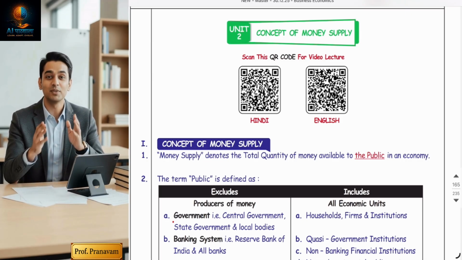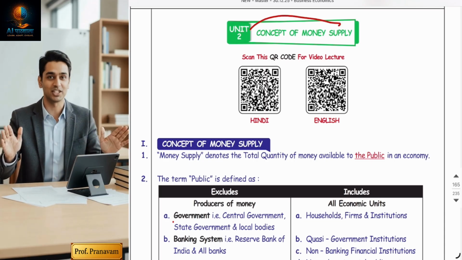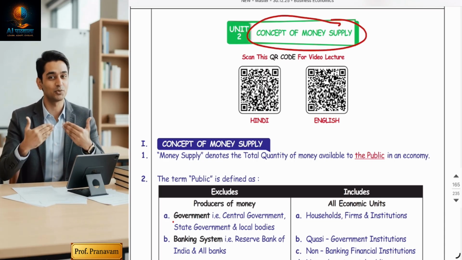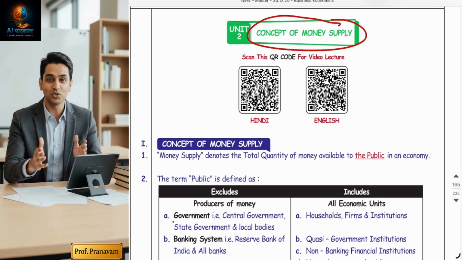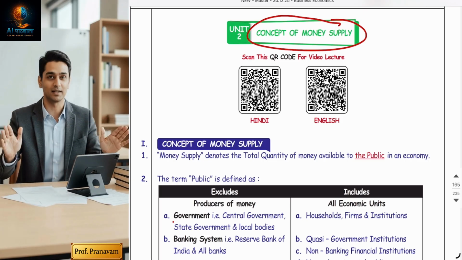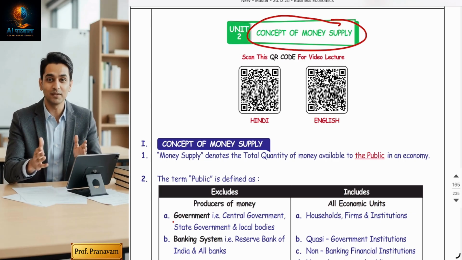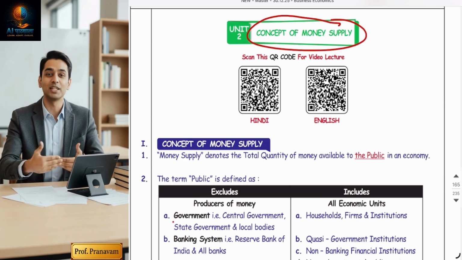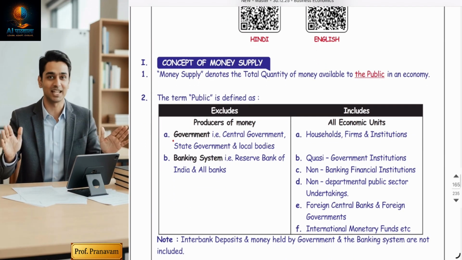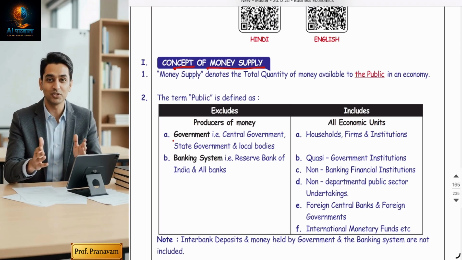So, friends, let's begin with a very interesting unit, that is concept of money supply, that is unit 2. Yes, in this you will be able to understand what money supply really means. Now, what are the sources of money supply and how money supply is measured in India? Oh my God, very interesting chapter. Let's start. The first topic of this chapter is concept of money supply.